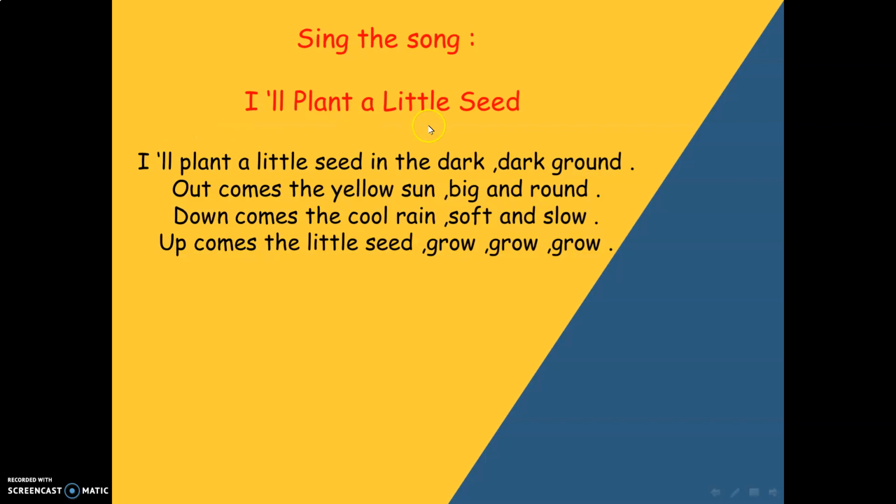Again, I'll plant a little seed in the dark, dark ground. Out comes the yellow sun, big and round. Down comes the cool rain, soft and slow. Up comes the little seed, grow, grow, grow.